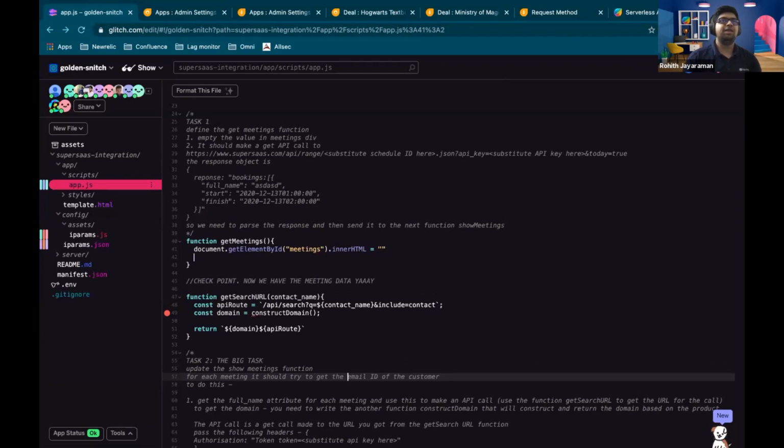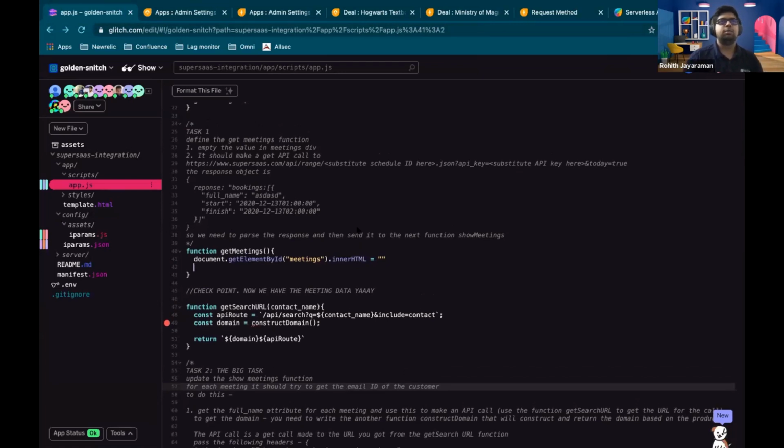Yes, we do have FDK create for Omni apps. If you guys have updated your FDK, then you should be able to see it. It's right at the end. There's an FDK create option for Omni apps.